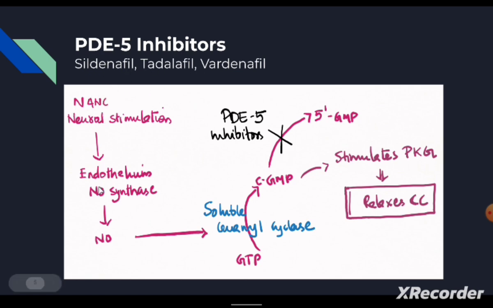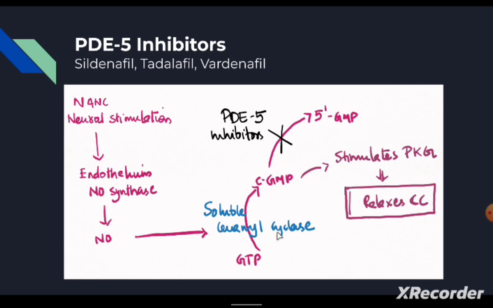This is the normal physiology shown here. A non-adrenergic, non-cholinergic neural stimulation is occurring, and endothelial nitric oxide synthase is getting activated. Nitric oxide is synthesized, and this nitric oxide will in turn activate another enzyme called soluble guanylyl cyclase.